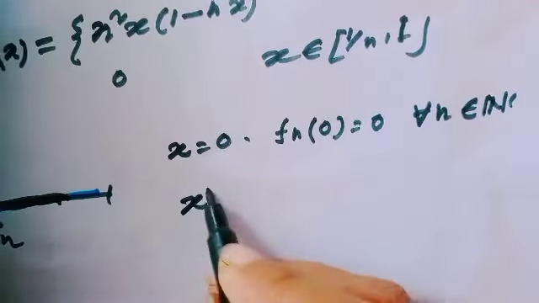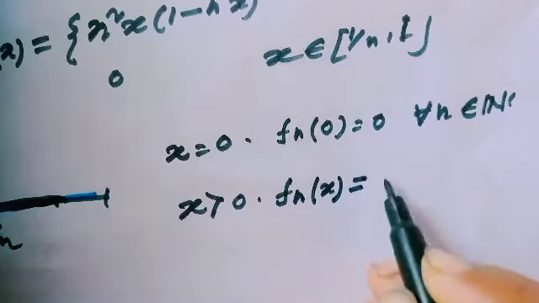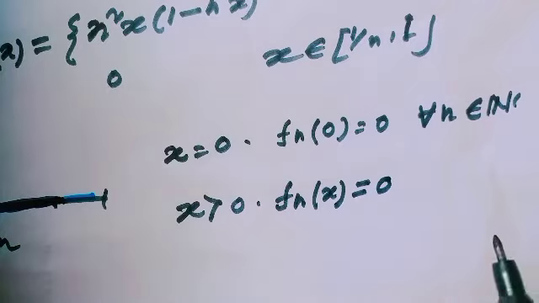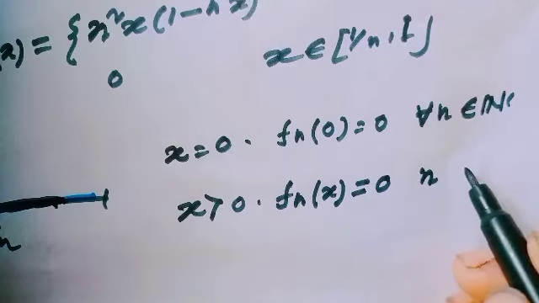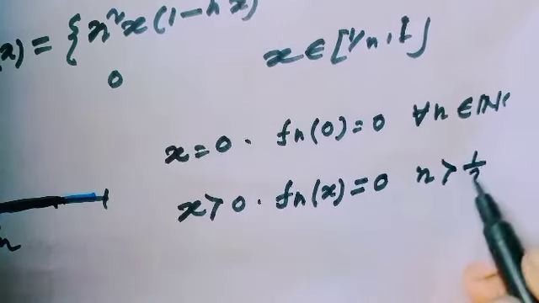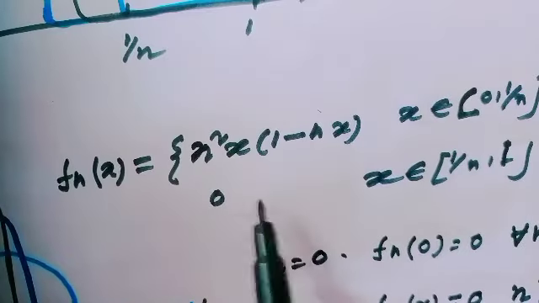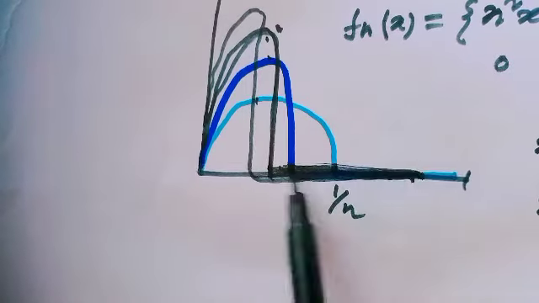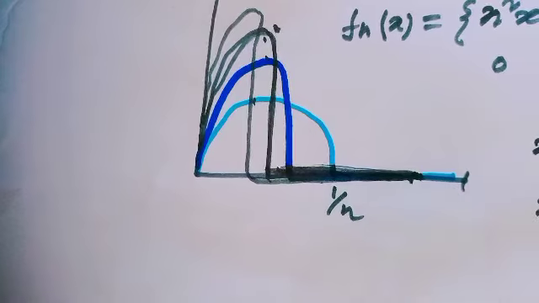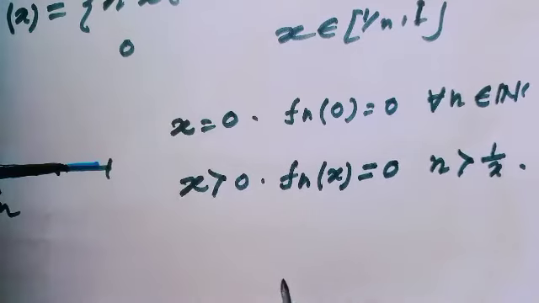But when x is greater than 0, then f_n(x) would be 0, but here n is greater than 1 over x. For this value, f_n lies in the interval, then the value would be 0. On the other hand, when x lies here, then the value of the function will be 0. So we can easily tell the function is eventually 0.